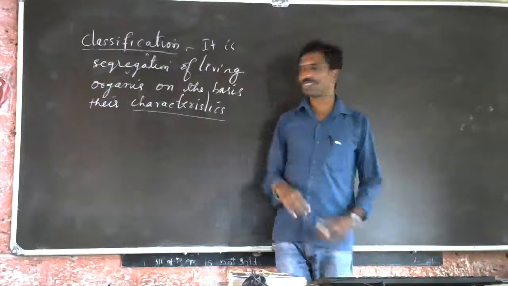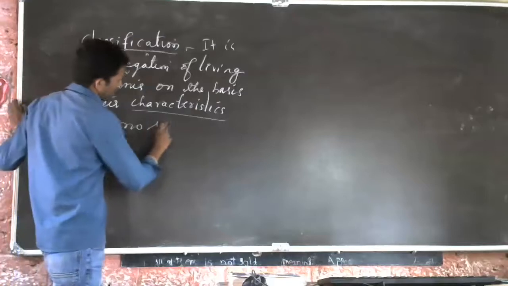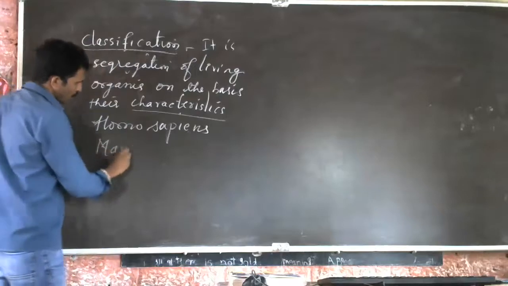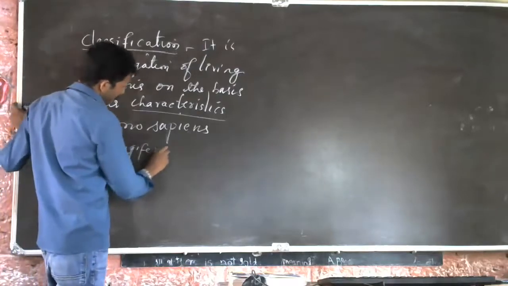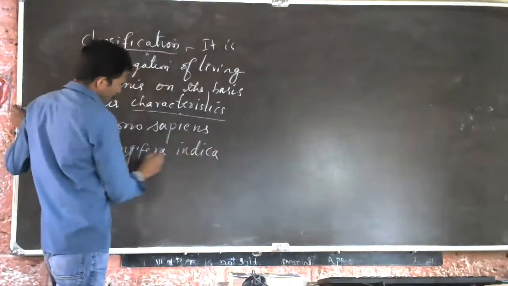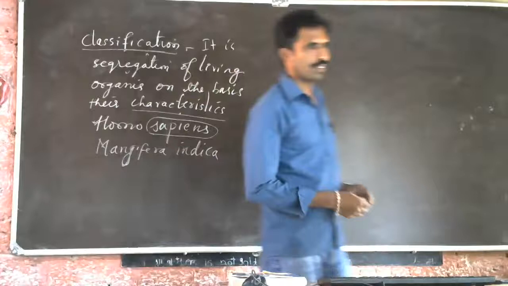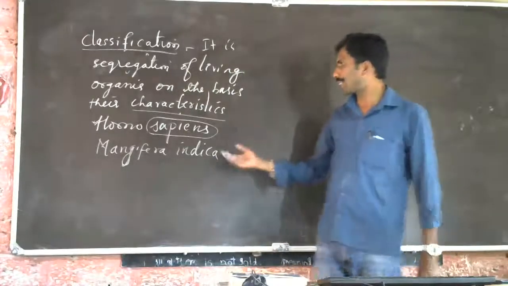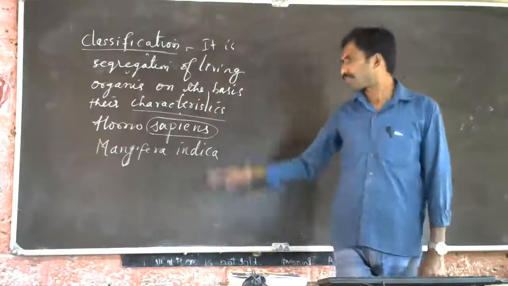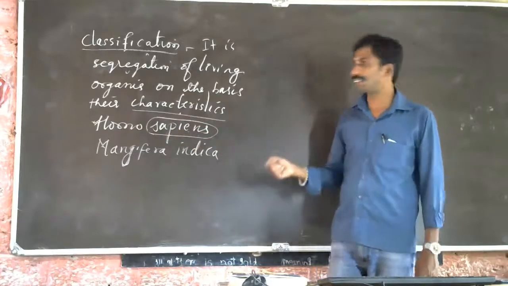That's why we are called Homo sapiens, or mango is called Mangifera indica. See, we are called sapiens because of that ability. We have a thinking ability, and more than that, we can speak. We can communicate with each other by speech. So that's why our species is called sapiens.